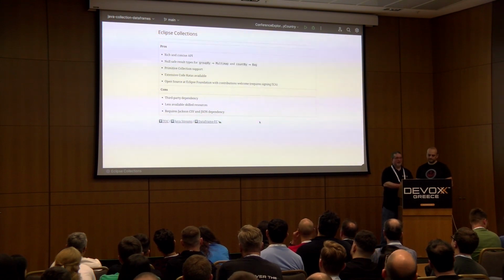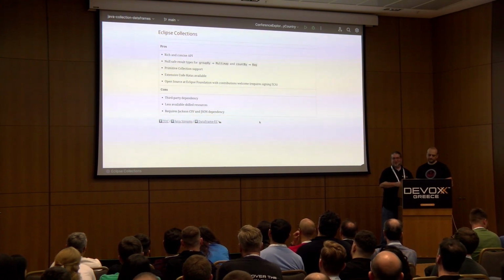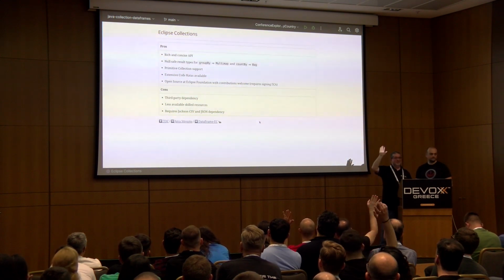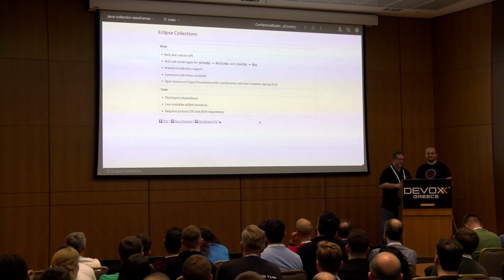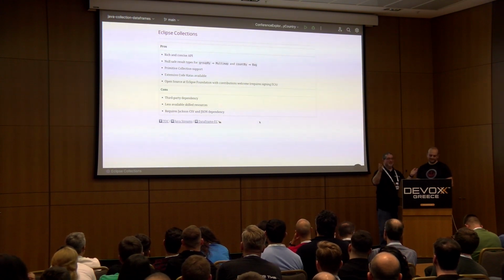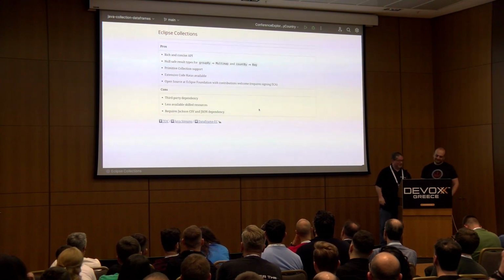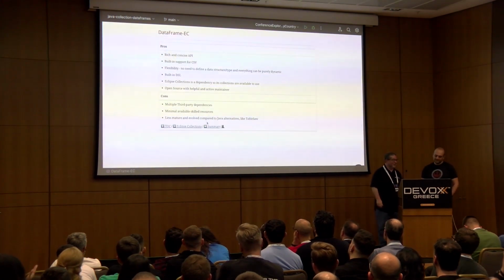Downside, it requires a third-party dependency, and a lot of people don't want to take a third-party dependency. You have to have a real need for it, right? How many people know Eclipse Collections? Nice, a few hands, right? So that's good. So less skilled resources, but they're out there. So it's nice to see. And similarly, it requires Jackson, or some JSON library.